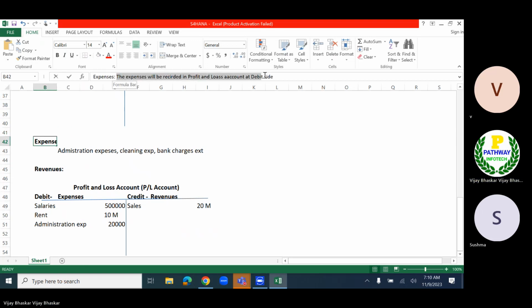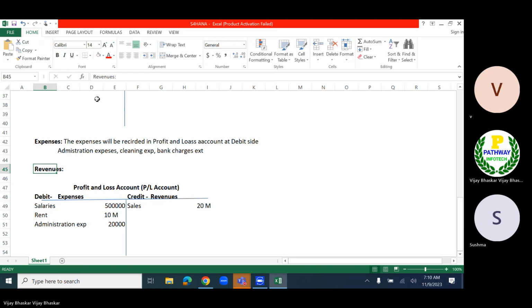So the revenues will be recorded in the profit and loss account at credit side. At credit side. This is very, very important.